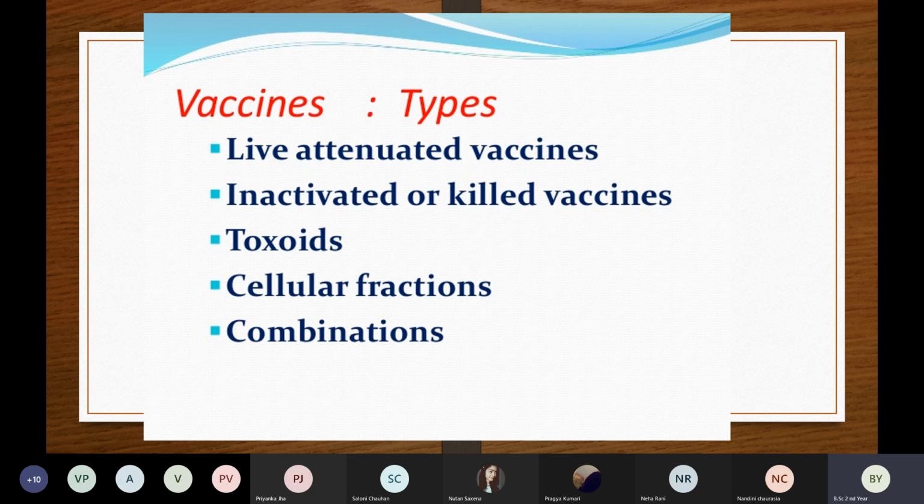Number two, we call it the inactivated or the killed vaccine. Then the third type is the toxoid. The fourth type is the cellular fraction. And the last is the combination. Combination can be a combination of live vaccine and killed vaccine together. Live and killed can also be given together. Or it can be a combination of live vaccine and toxoid. So that is a combination. So these are the five types of vaccine: live vaccine, killed vaccine, toxoid, cellular fraction, and combination.